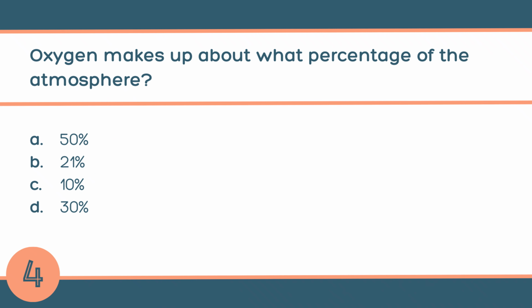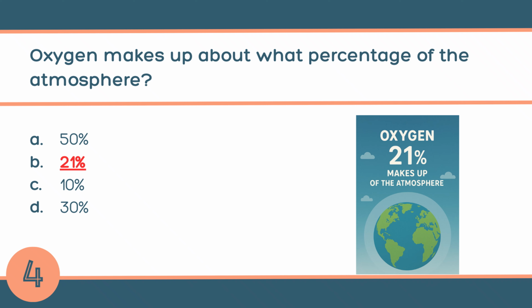Question number 4. Oxygen makes up about what percentage of the atmosphere? A. 50%, B. 21%, C. 10%, or D. 30%? The answer is B. 21%. Oxygen makes up about 21% of the Earth's atmosphere.